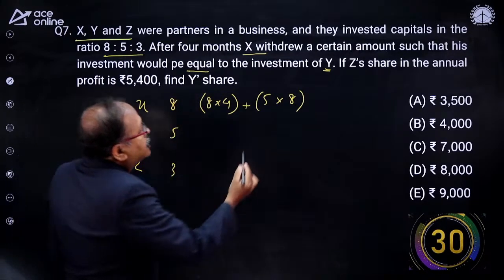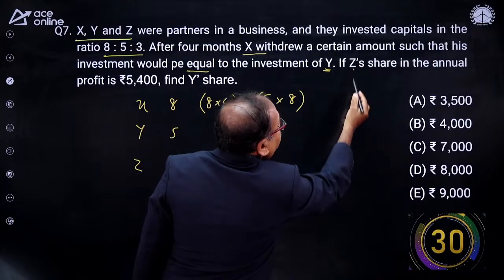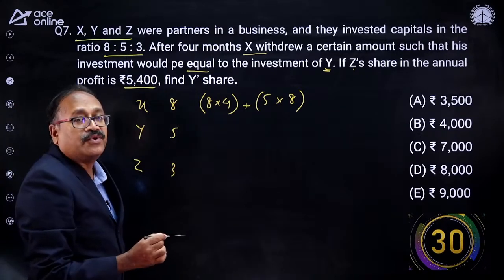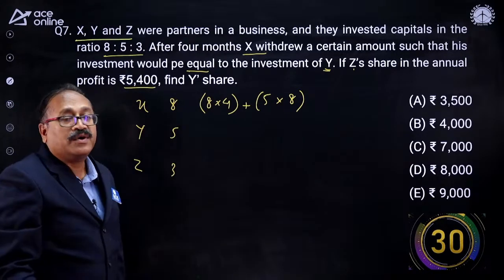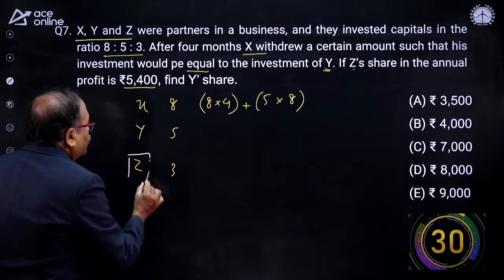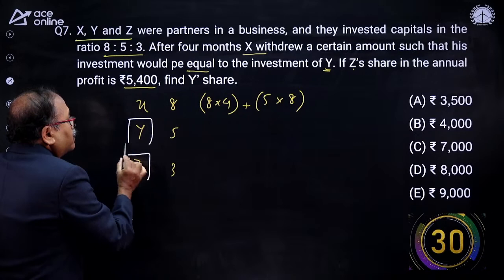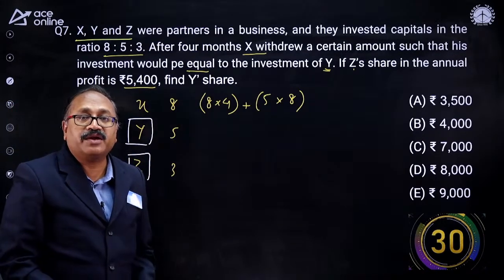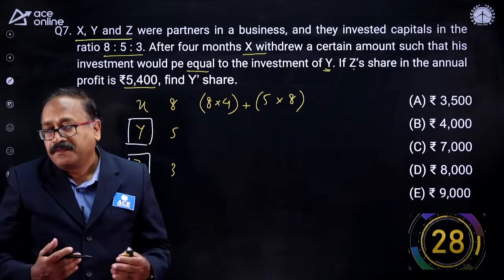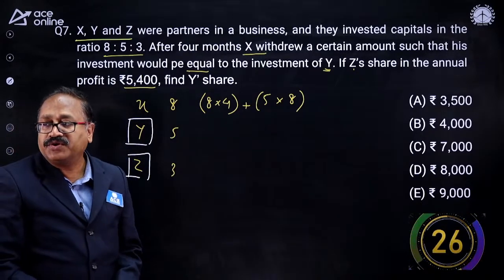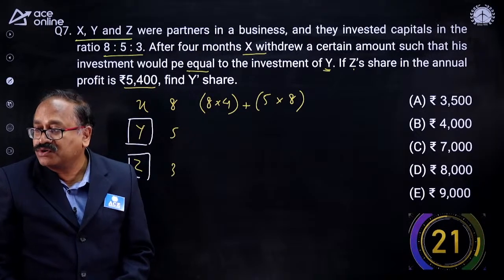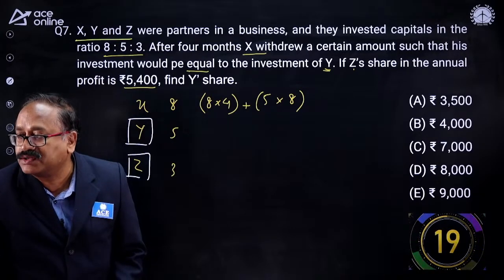Okay. Now, is there any change here? If the Z share in the annual profit is rupees 5,400, then what is the share of Y? So we have the Z share. Here the Z share is given to us. You need to find out the Y share. We can find it out, my friend. So let's have 30 seconds in your hand to think about it. Do it, my young friends. I'll wait for 30 seconds and I am sure some of you will definitely be able to answer the question.